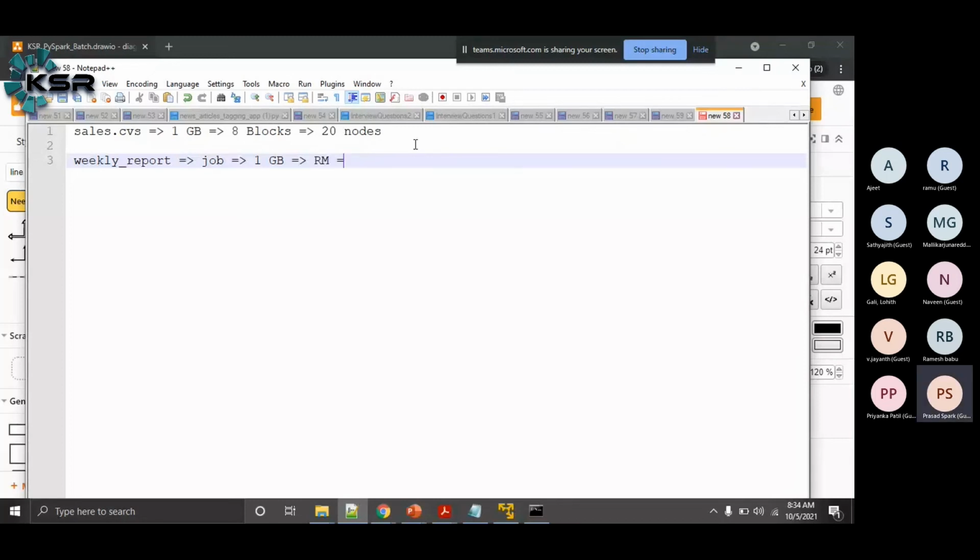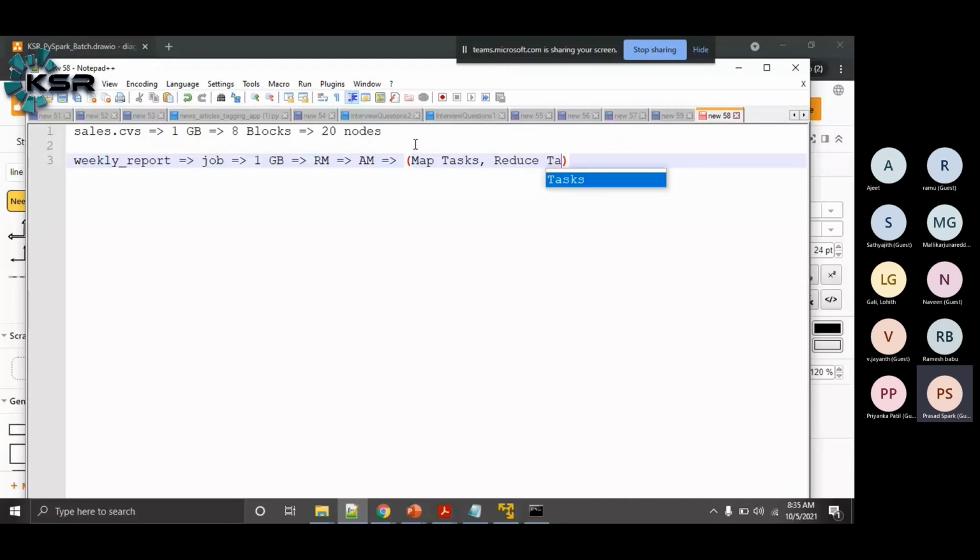What will the resource manager do? The resource manager will create one application master. Then the application master will identify how many map tasks are required and how many reducer tasks are required.